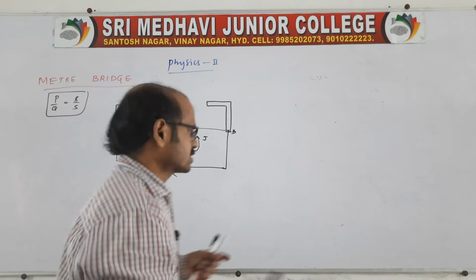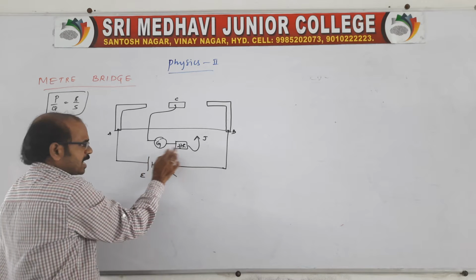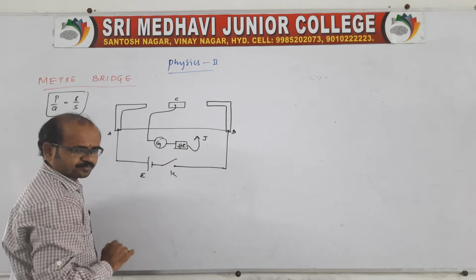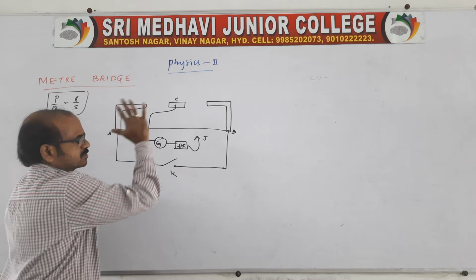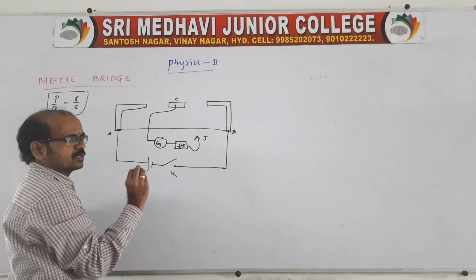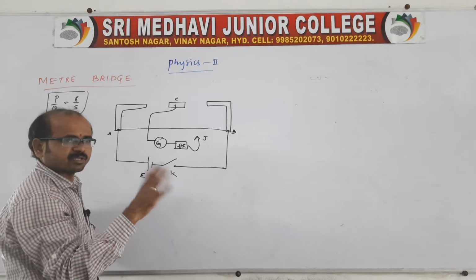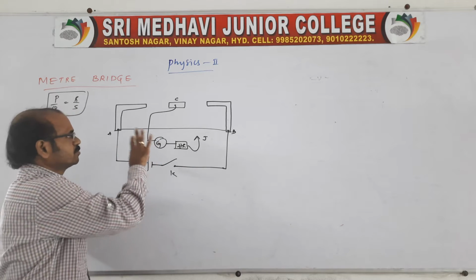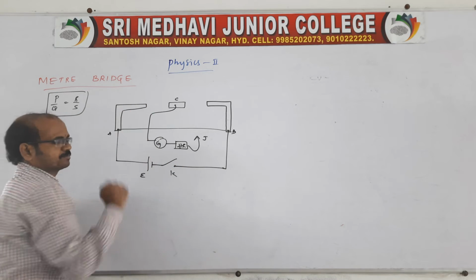So the pen, this galvanometer, and high resistance, jockey are in series, and these are connected to the point C. This is the construction. Remember, this is the construction. They will not give you the construction; we need to connect it. They will give you all the wires and the bridge, whatever is required, and we need to connect all this.